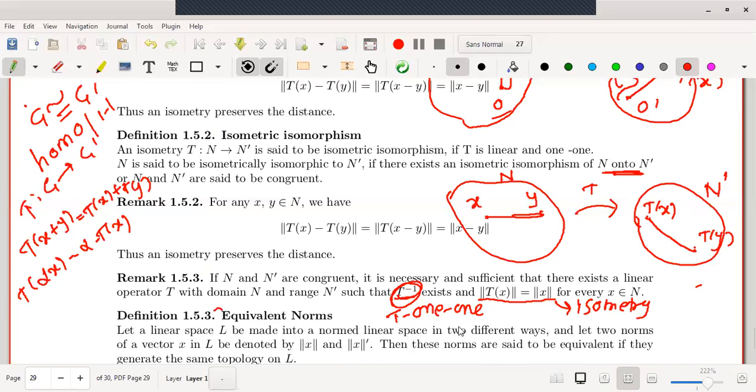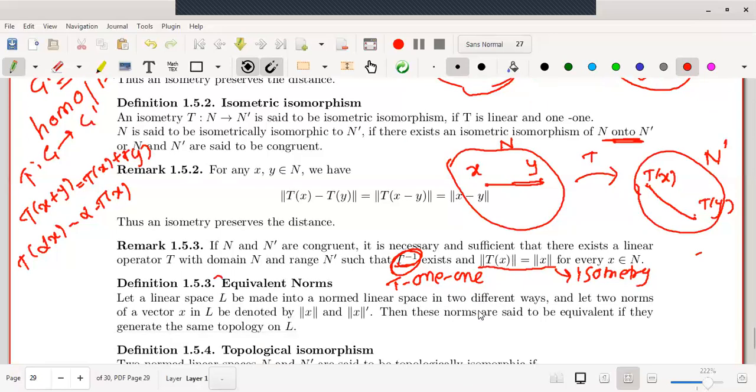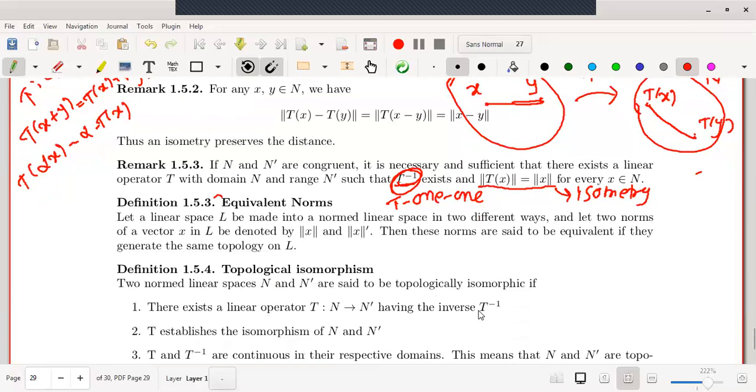Then the two spaces are said to be isometrically isomorphic. One more point: here we are saying the range is N dash. If the range of the mapping is N dash, the mapping is surely onto. Therefore, all the conditions are satisfied: linear, 1-1, isometry, and the mapping is onto. This is the alternative condition that T inverse exists with an isometry.